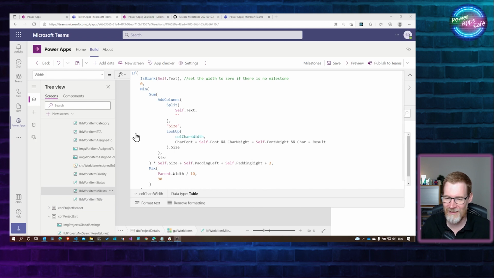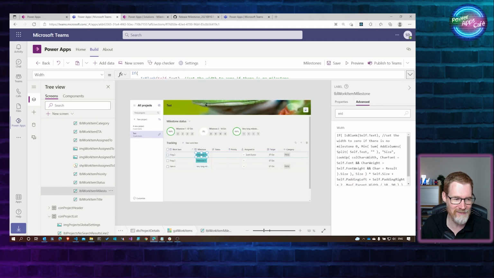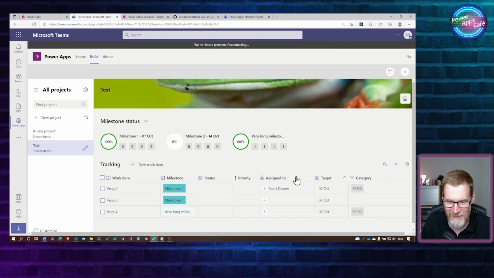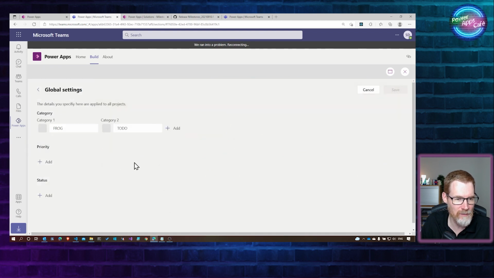I mean, I wouldn't say that's going to be particularly performant for large record sets, but in this way it works pretty well, I'd say. So let's have a little bit more of an explore of this app. If we go into the global settings, what we can do here is add in our priorities and sort of customize it.